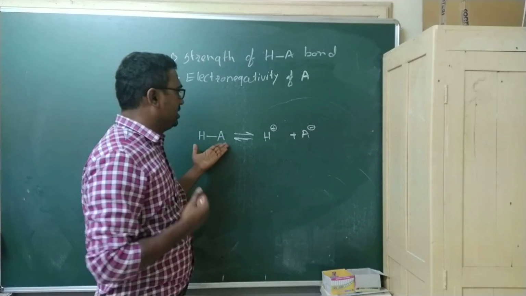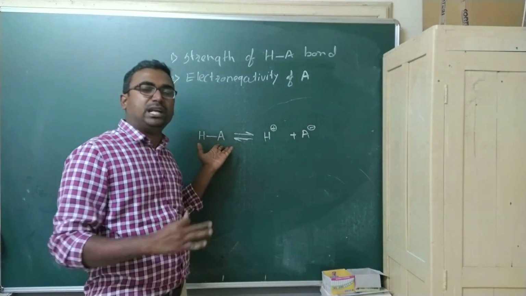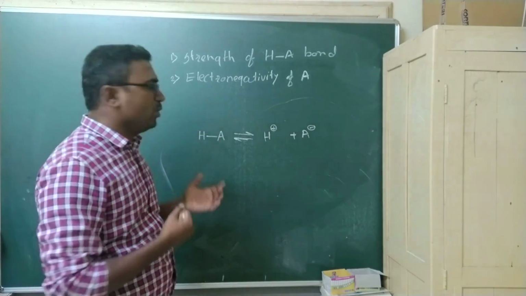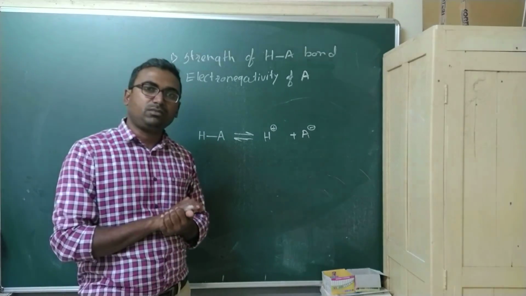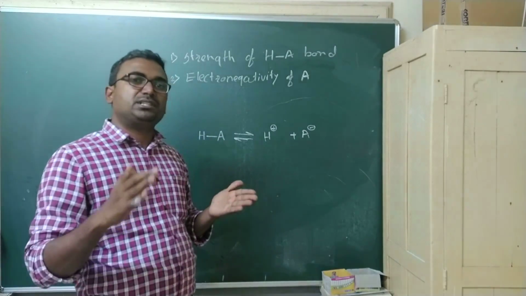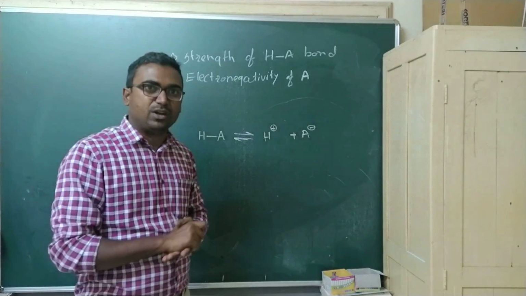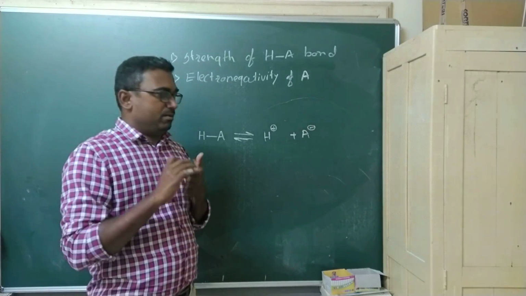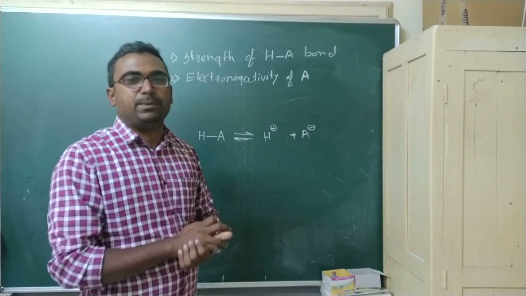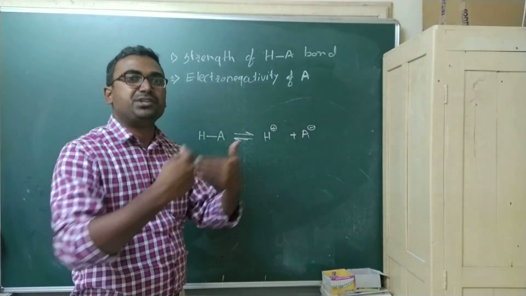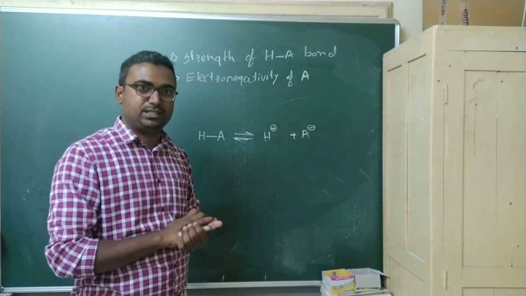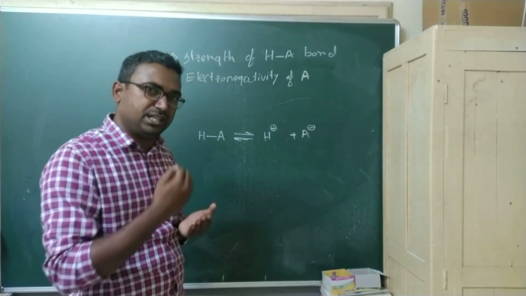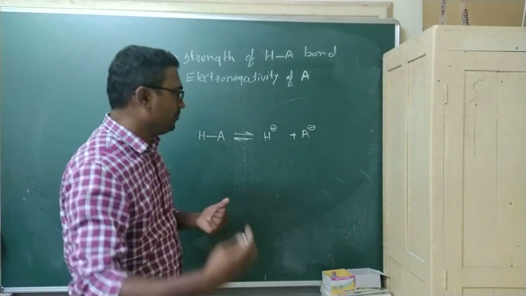Now, as we know, every charged species is somewhat unstable, and everything in the universe tends towards stability. If the charge increases, stability decreases, and if the charge decreases, stability increases.